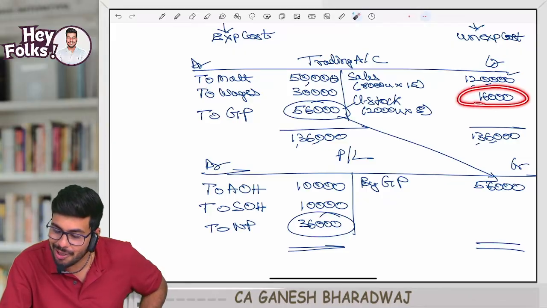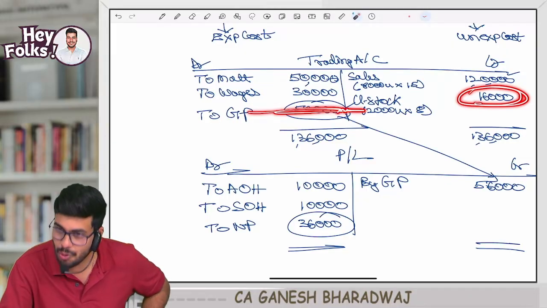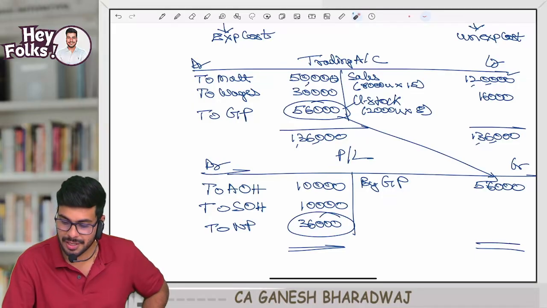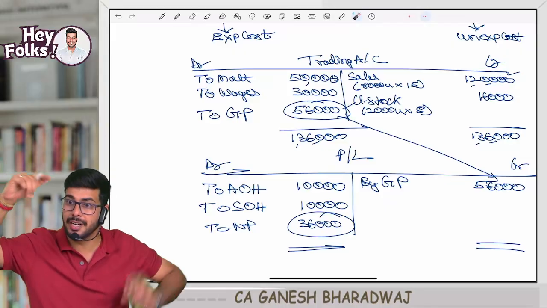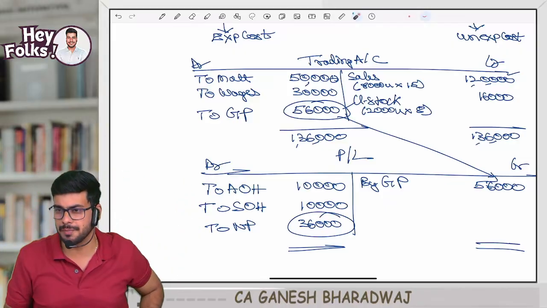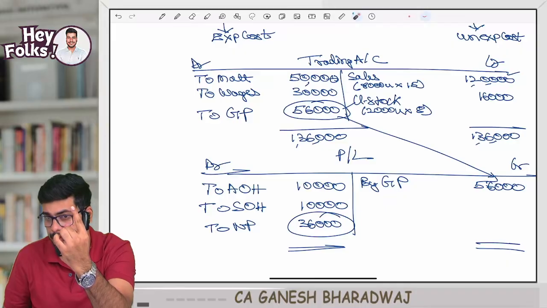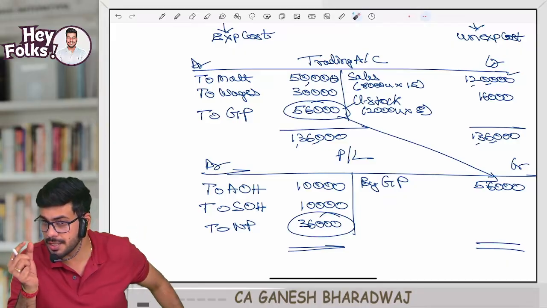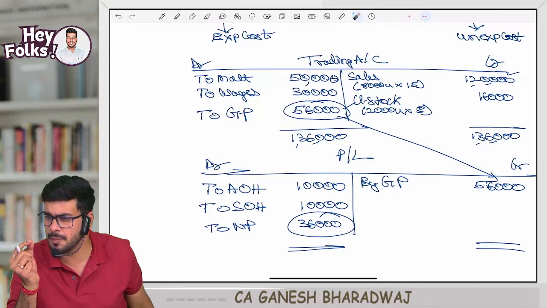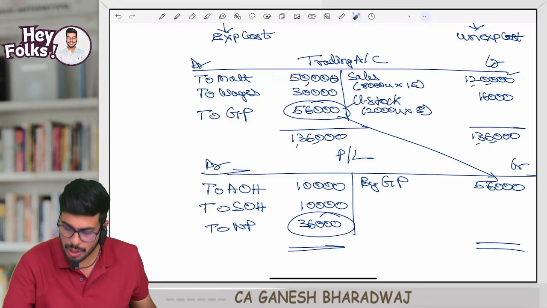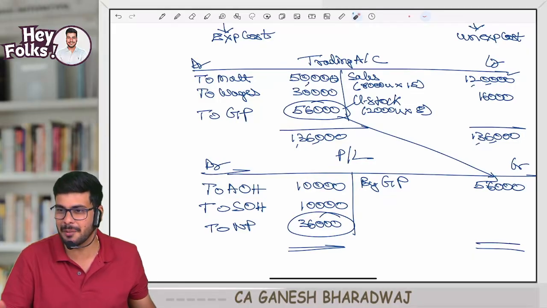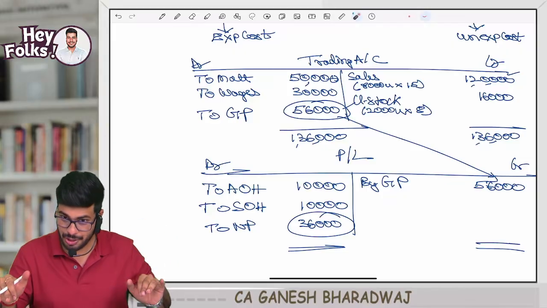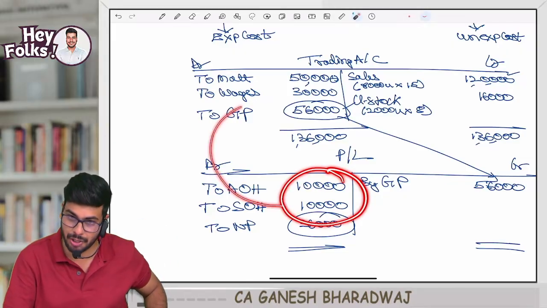Stock is valued only in my trading account. You tell me one thing. When we did the entire 1 lakh divided by 10,000 units, cost per unit was 10 rupees. Now, if we are only considering manufacturing cost to value the product, what is the cost per unit? 8 rupees. So this 2 rupees is nothing but 20,000 divided by 10,000 units, 2 rupees per unit.